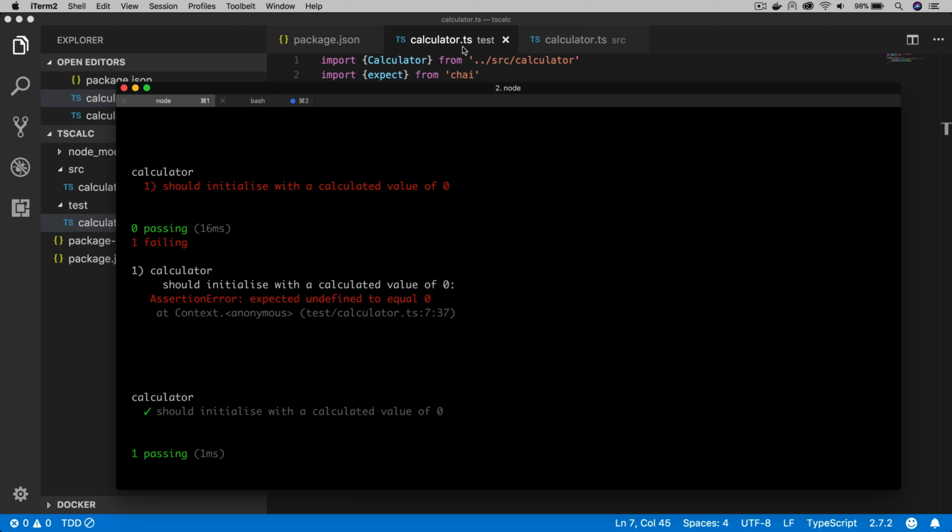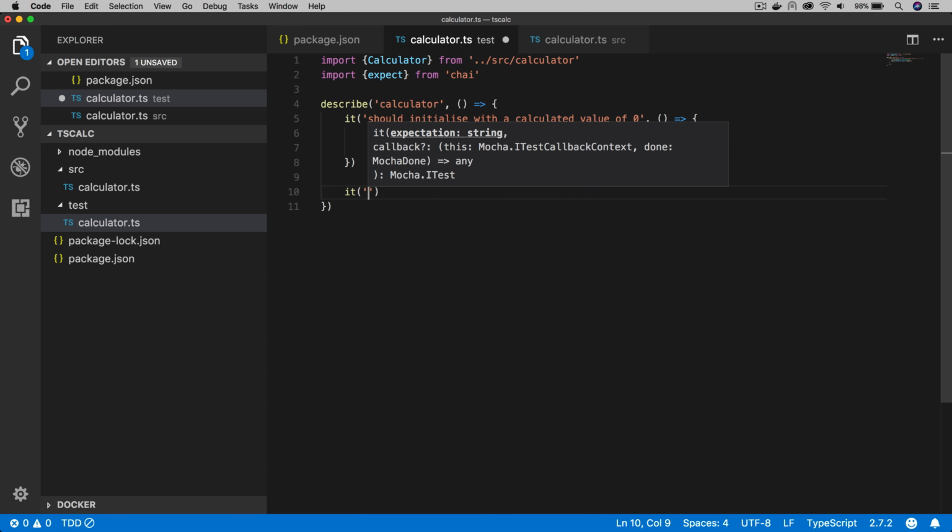This time we want to actually start building out operations, and we're only going to go as far as one operation here just to demonstrate the process and to demonstrate the kind of framework setup that you have to do if you want to start TDDing in TypeScript. So the next test, we want to test the add operation, and we want to make sure that our add method is going to return the value of the calculation. So that's what we're going to add next.